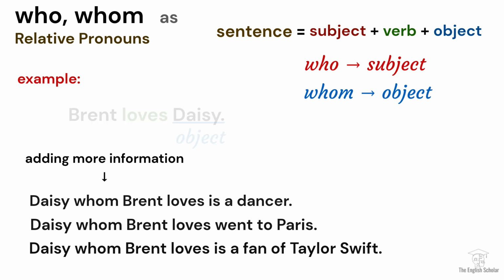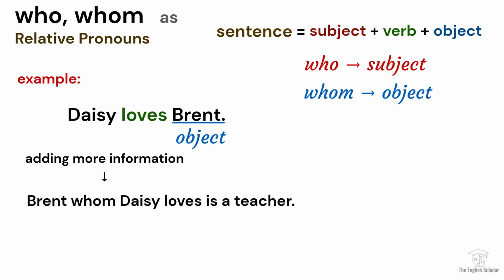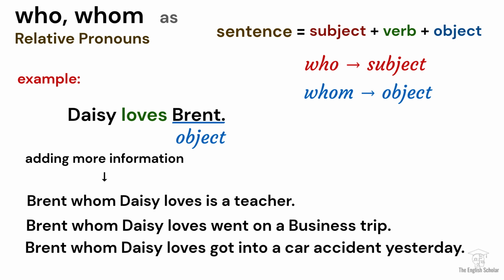Now, what if we exchange Brent and Daisy's position? Say, Daisy loves Brent. Daisy now becomes the subject and Brent becomes the object. Now, I want to highlight Brent and add more information. What should I use? Who or whom? Whom. Remember, who is for subjects and whom is for objects. Brent here is our object. So I might say, Brent, whom Daisy loves, is a teacher. Brent, whom Daisy loves, went on a business trip. Brent, whom Daisy loves, got into a car accident yesterday.